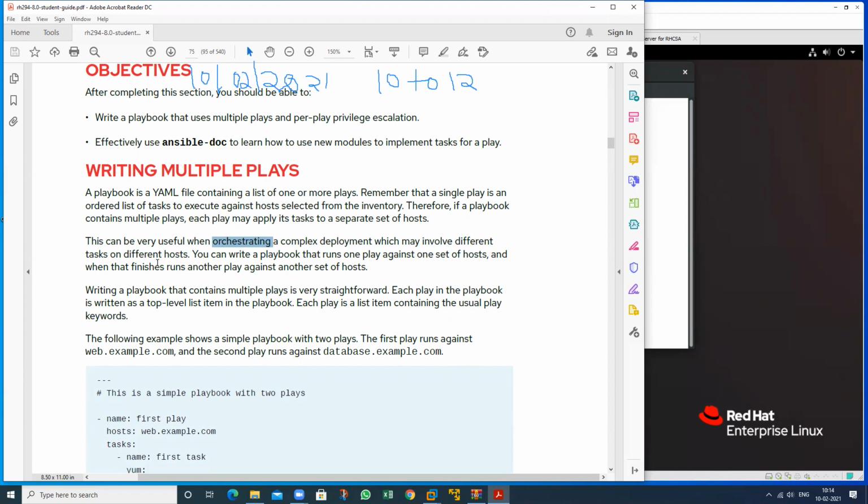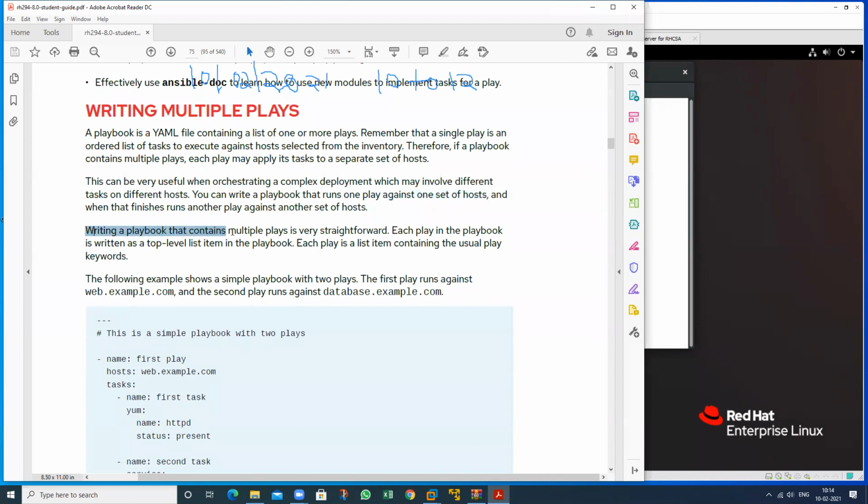Like we want to configure Apache, we want to configure NFS, we want to configure Samba. So these are complex tasks, not only one task, and on different machines we want to deploy a big network. These types of tasks can be performed by multiplay on a set of hosts.